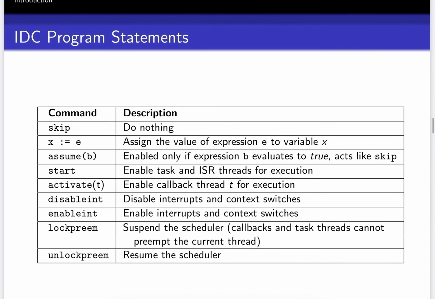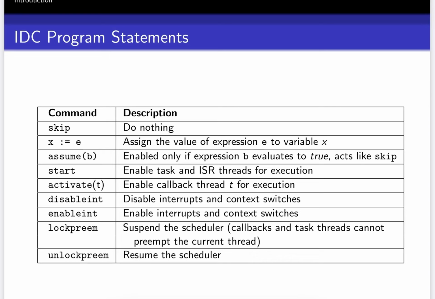So here is the generic semantics of what an IDC program looks like. We have statements like skip, then elementary assignment statements. We could have statements like assume B, where B is a Boolean expression. It is enabled if B evaluates to true, otherwise it is just a weaker form of assert, and acts like skip. The start command enables the task and ISR threads of the kernel API for execution. The activate command is used to activate a particular callback thread.